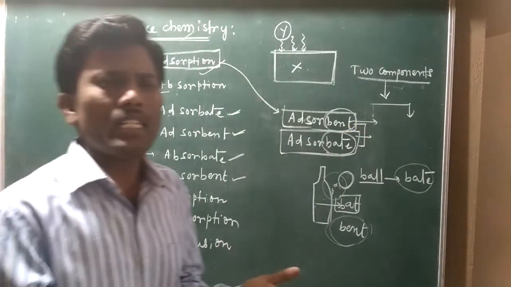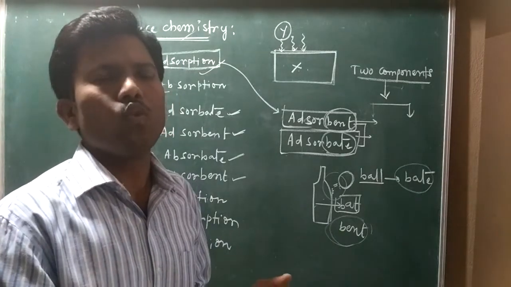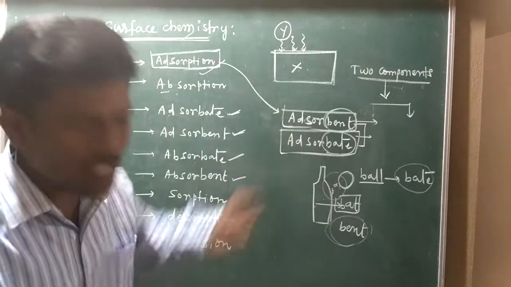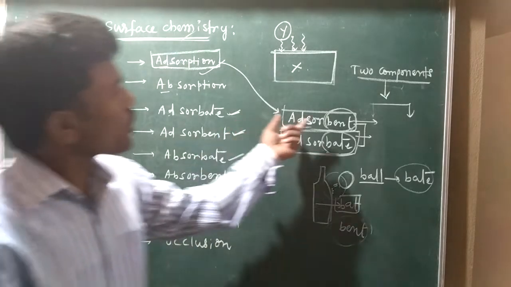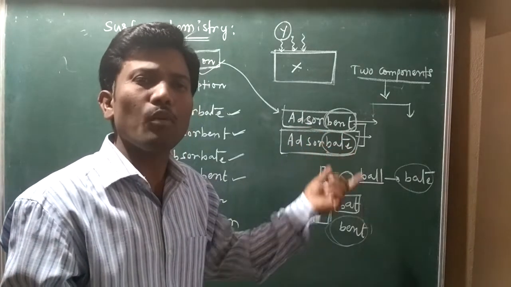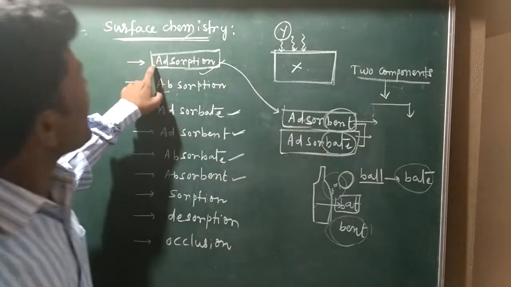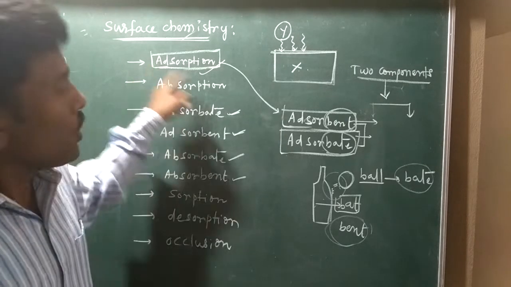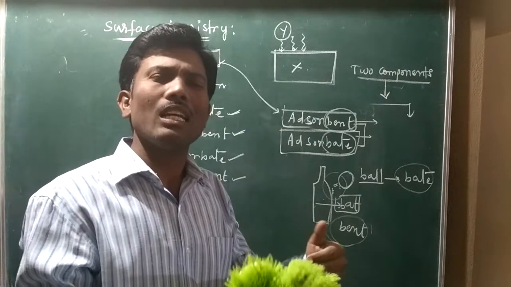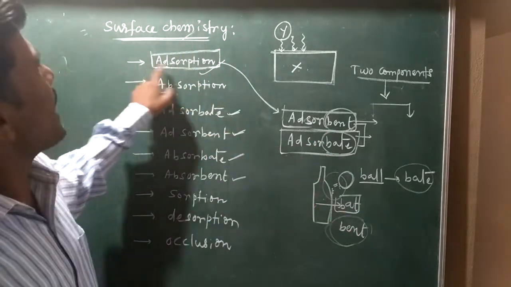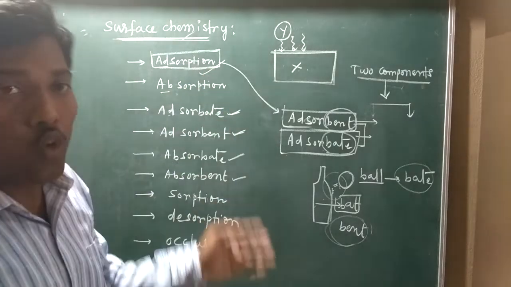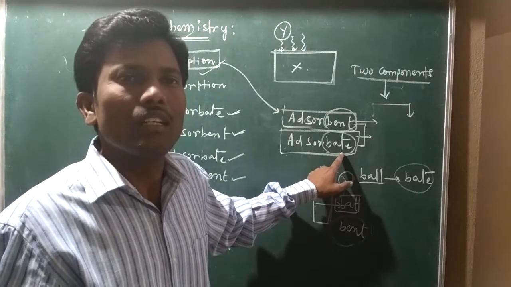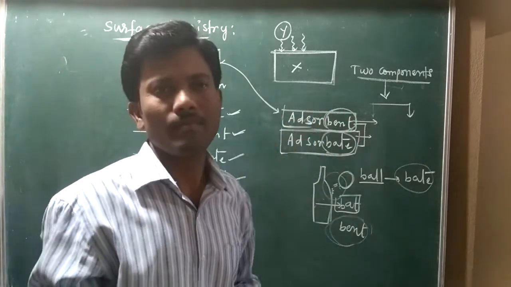Now come to the point, adsorbent. Those components which provide accommodation for the adsorbate, or for completion of adsorption. Clear, my dear students? Otherwise, those which provide accommodation for the adsorbates are called adsorbent.